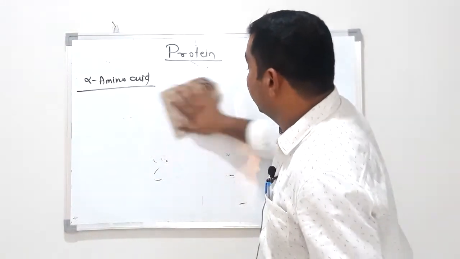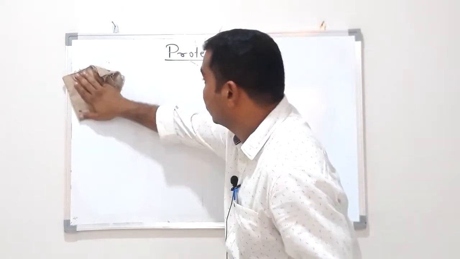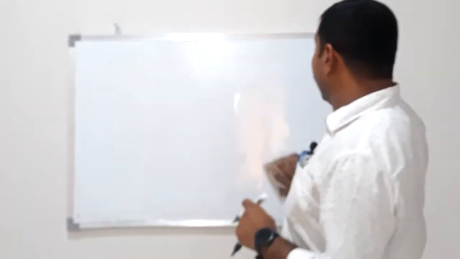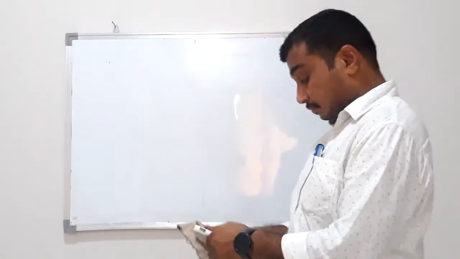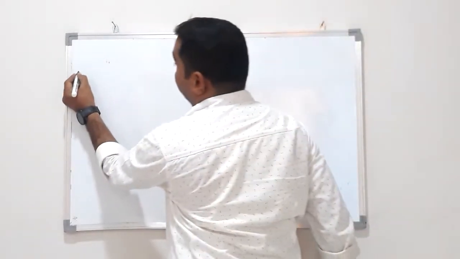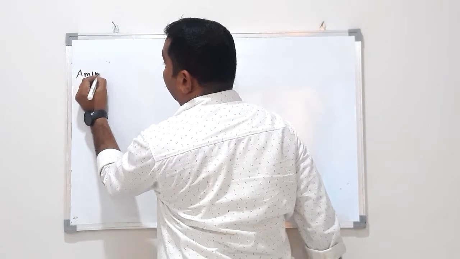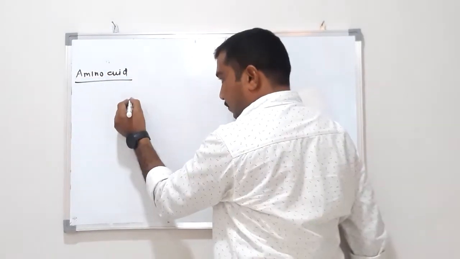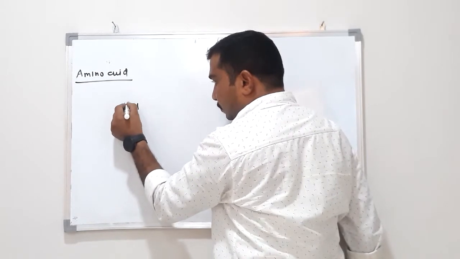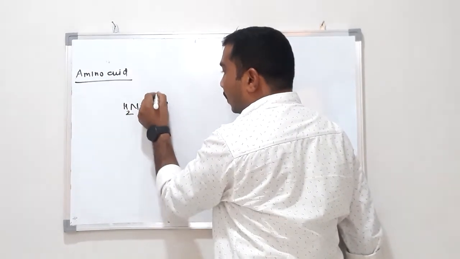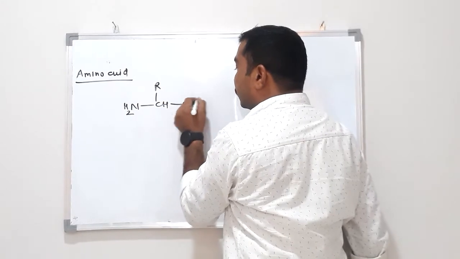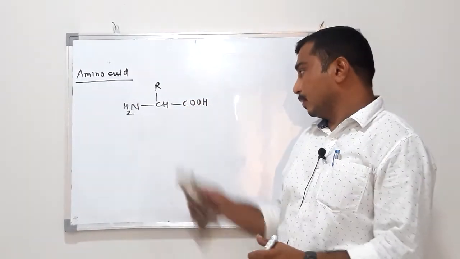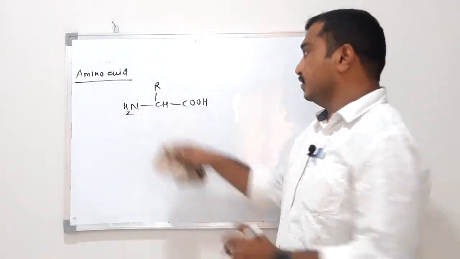As per our discussion, again we will discuss amino acid. Our topic of discussion was protein, and in continuation with that, amino acid or alpha amino acid. So, as we know, the general structure of alpha amino acid: carboxyl group, amino group, and side chain.